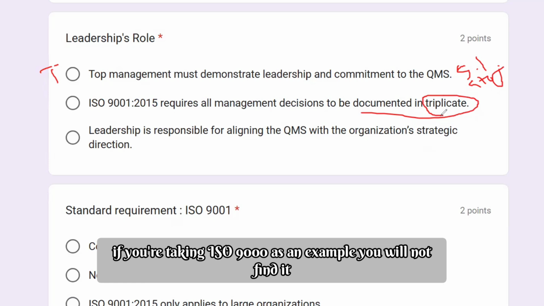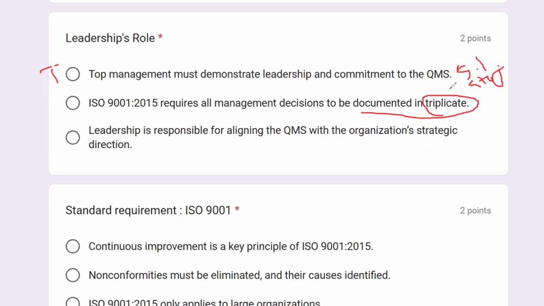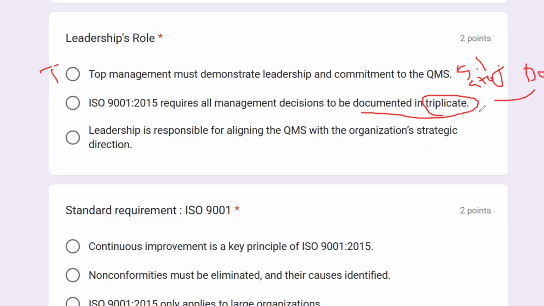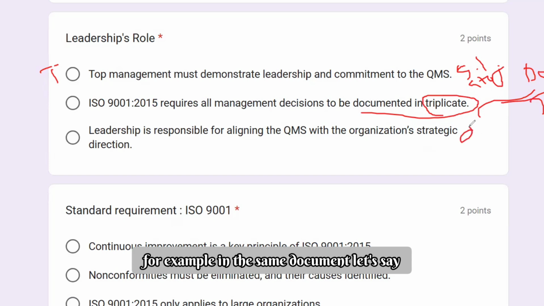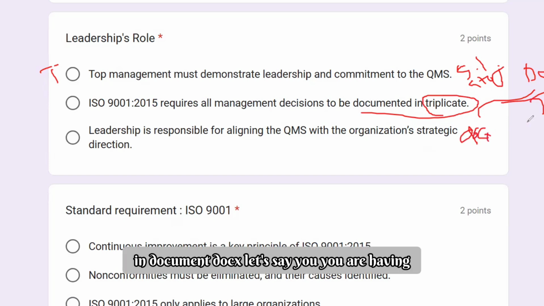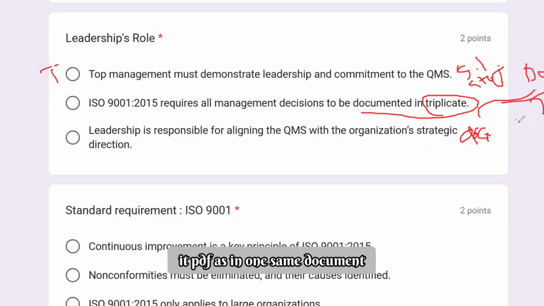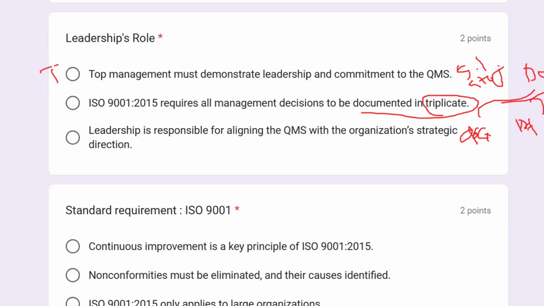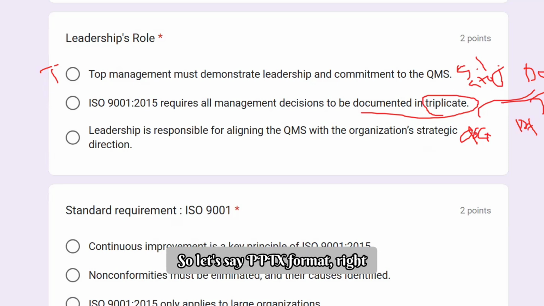By the way, triplicate means that a document should be kept in three formats. For example, the same document in docx, the same one in PDF, and maybe another format, let's say PPTX.